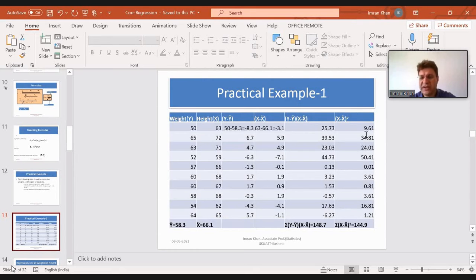When you sum up all these values at the bottom, the summation of xi minus x bar square is 144.9. So now you have the numerator part as 148.7 and the denominator part as 144.9. Now you will divide it and you will get beta 1.